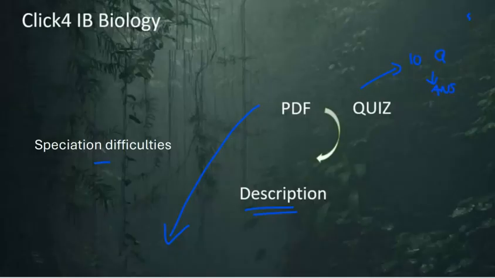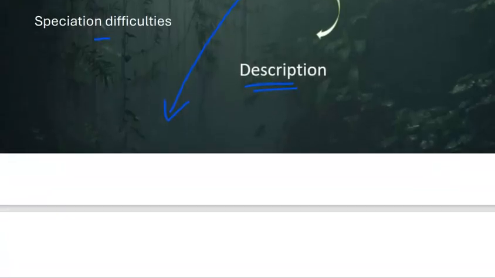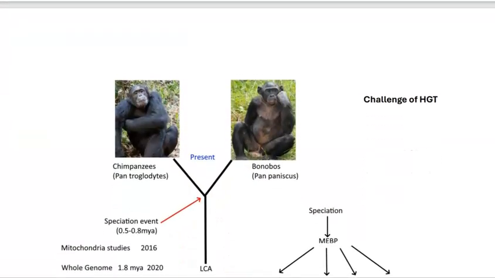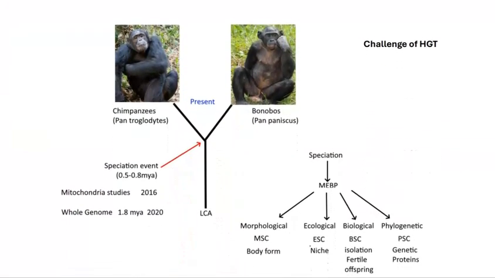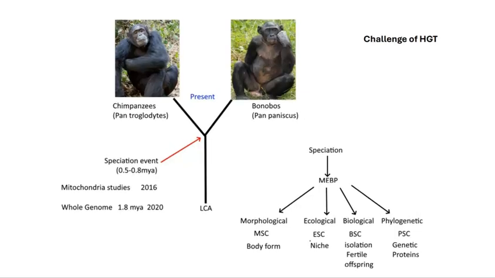Okay, so let's take a look at speciation difficulties, and we're going to be focusing here on the difficulties associated with establishing the biological species concept and its reproductive isolation. And you've probably been looking at this already.